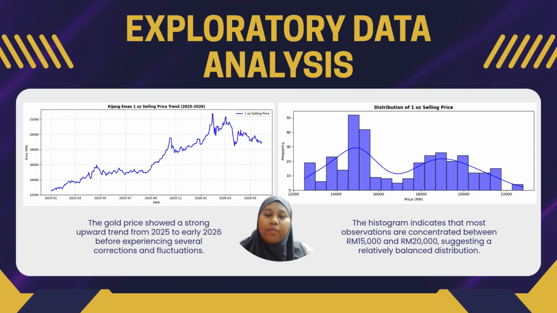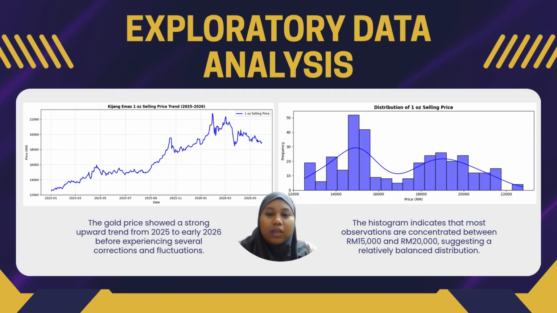Now let's look at the EDA process. By visualizing the data, we can better understand the market behavior before training the model. On the left, graph 1 shows the price trend over time from 2025 to early 2026. There was a strong upward trend, or bull run, reaching more than RM 22,000. After that, the price became unstable, with sharp drops and small gains. This shows the gold price is unstable, and our model must handle this change.